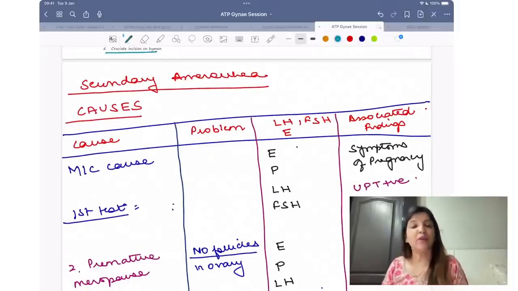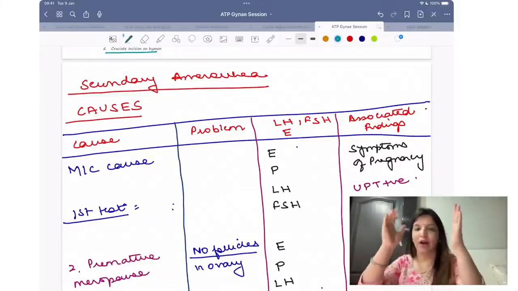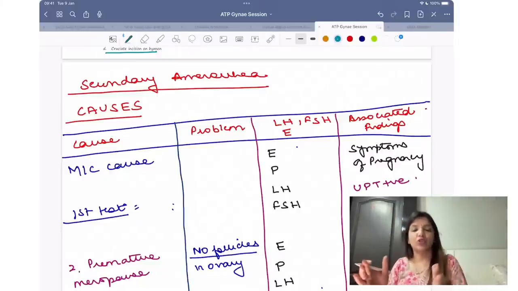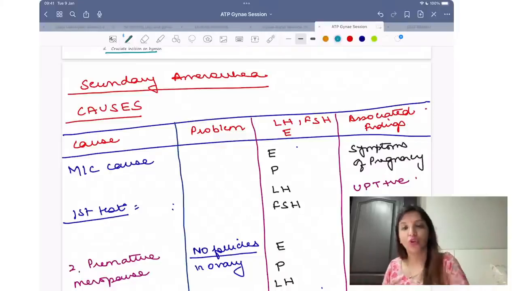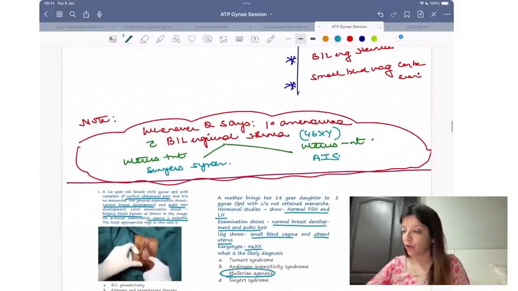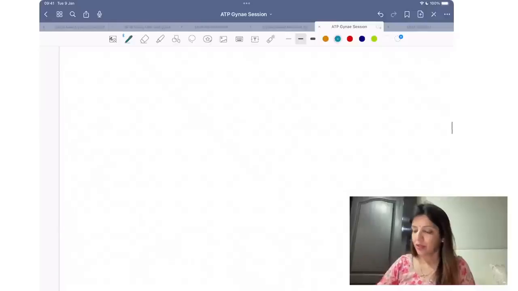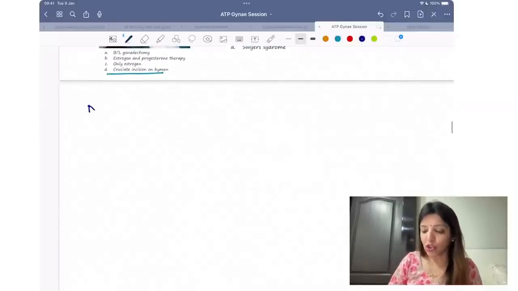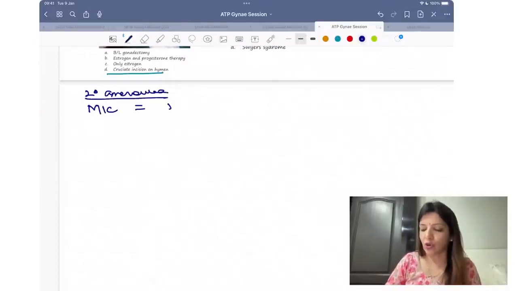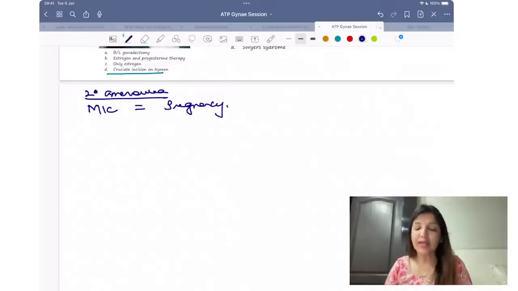Now, secondary amenorrhea, you have to think about problems related to hypothalamus, problems related to pituitary, problems related to ovary, and problems related to uterus. Secondary amenorrhea, first I would like to tell you the causes. Please remember, most common cause of secondary amenorrhea is pregnancy, right?